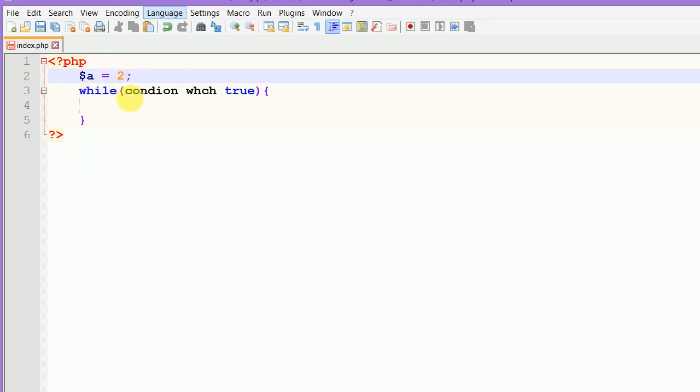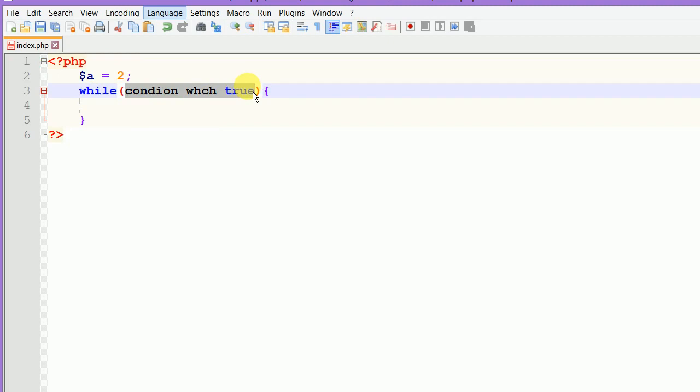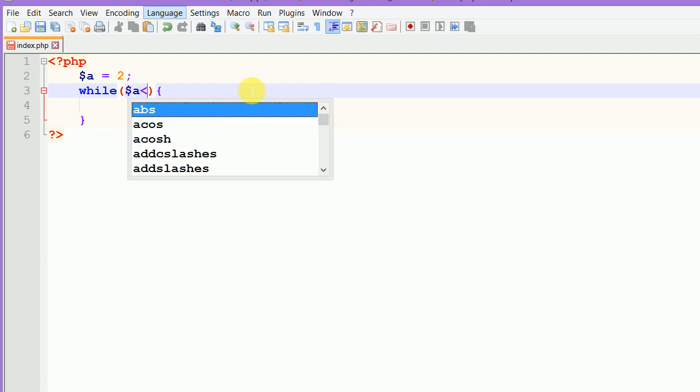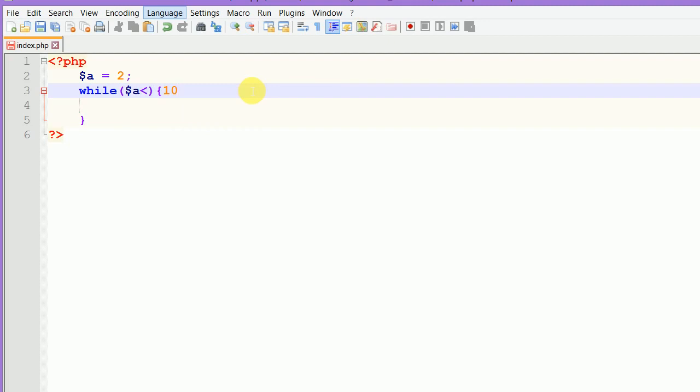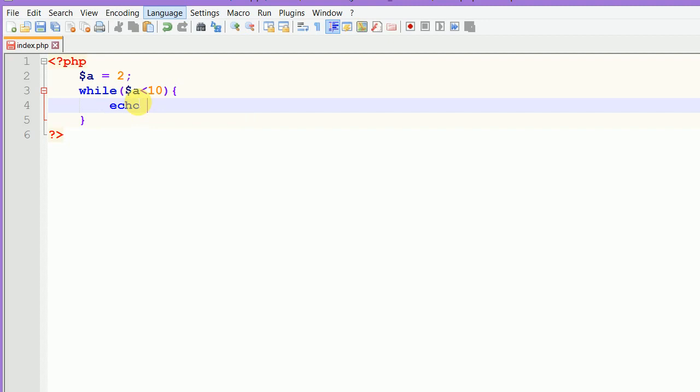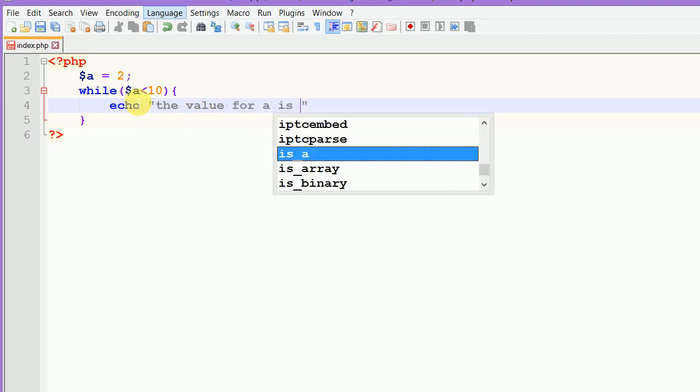Then I say while a is less than 10. If a is less than 10, I would like the code to print down the value for a is, you get.